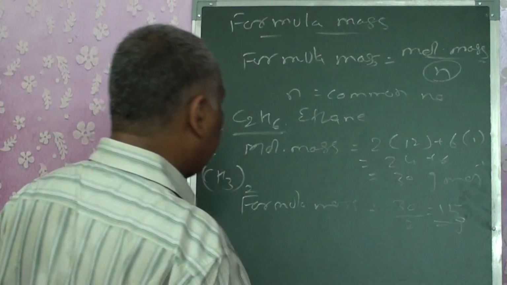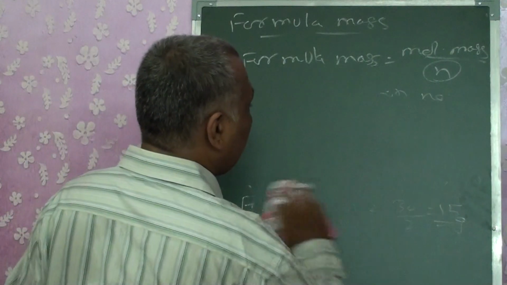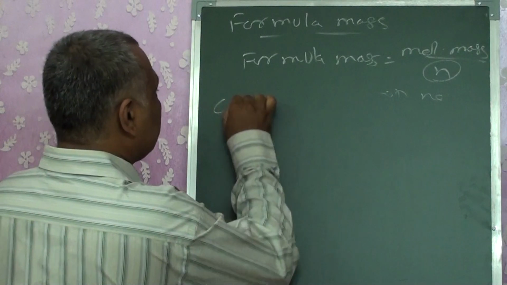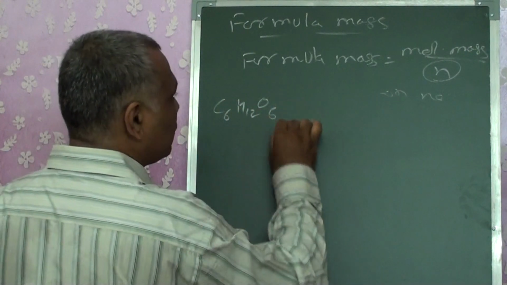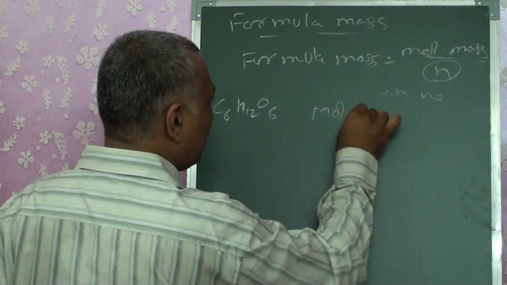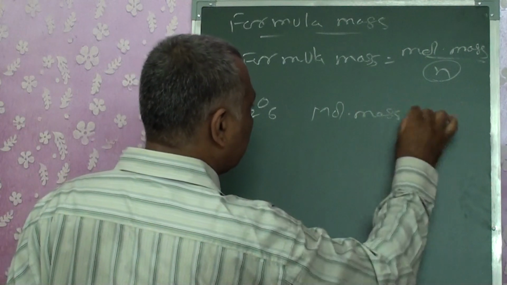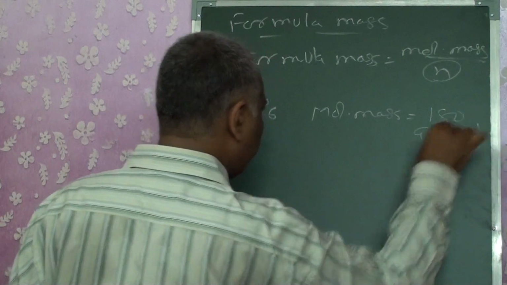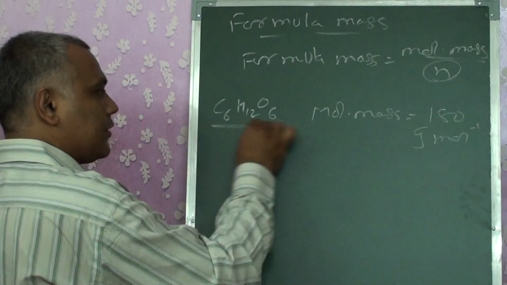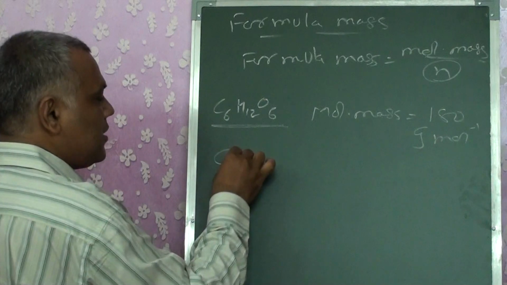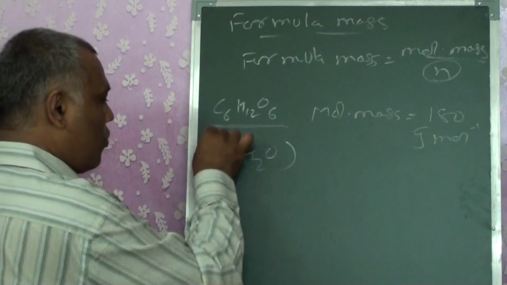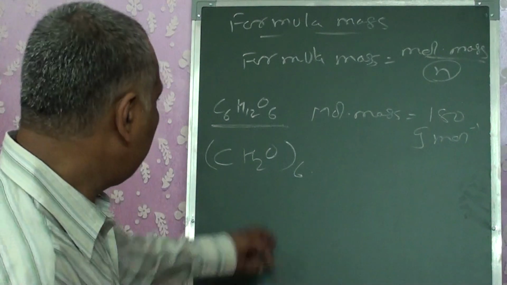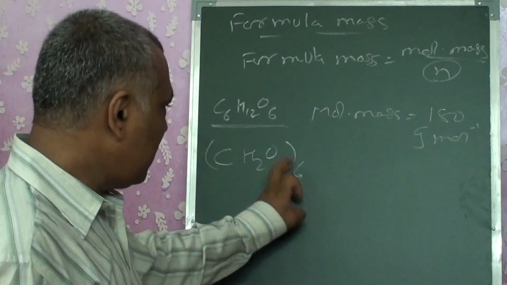Right? Let's take another example, which we calculated for glucose. For glucose, C6H12O6, we calculated the molecular mass, that is equal to 180 gram per mole. From this, can I write it as CH2O 6 times? The 6 is taken out as common, C6H12O6.